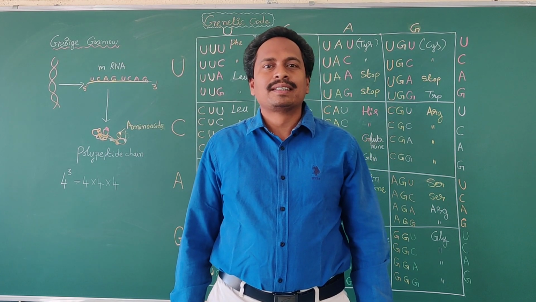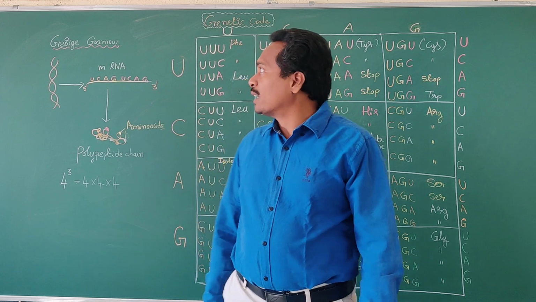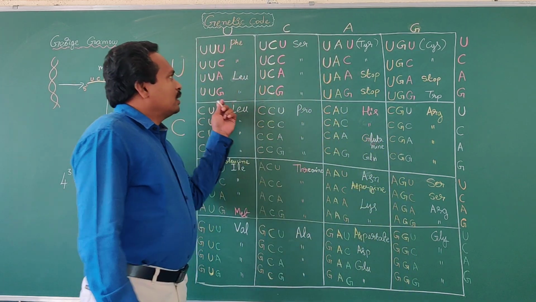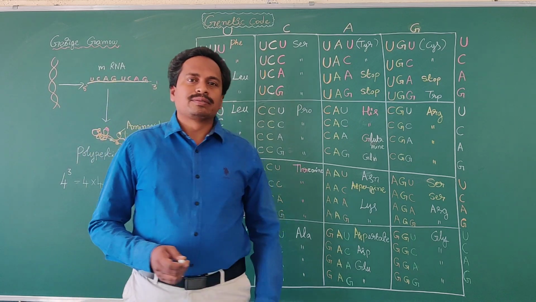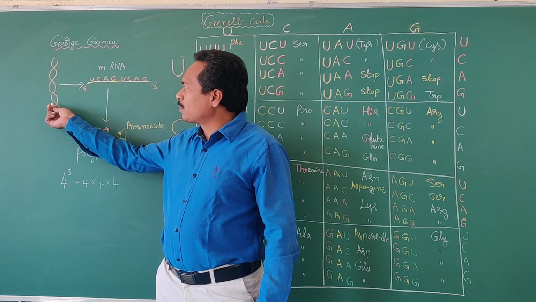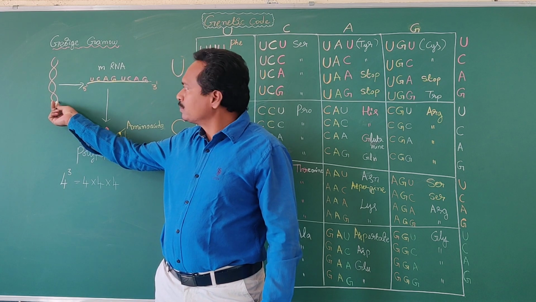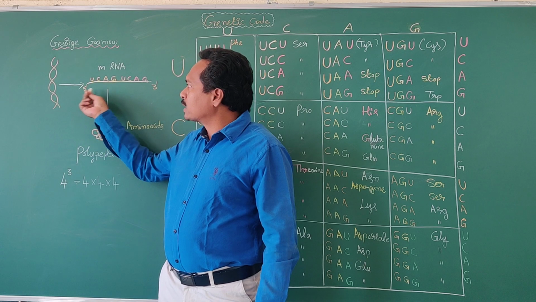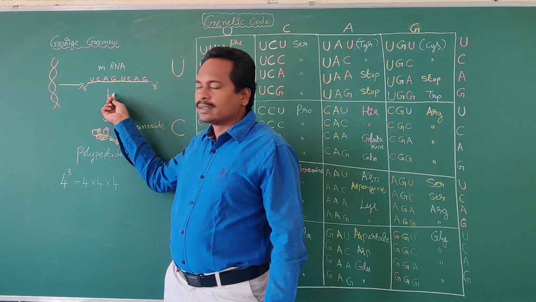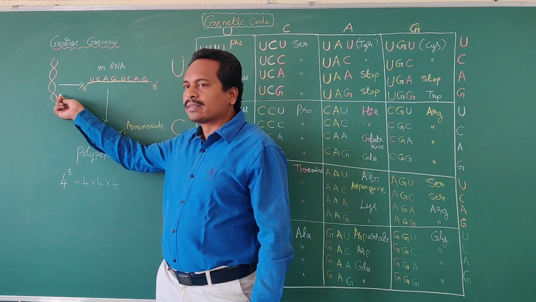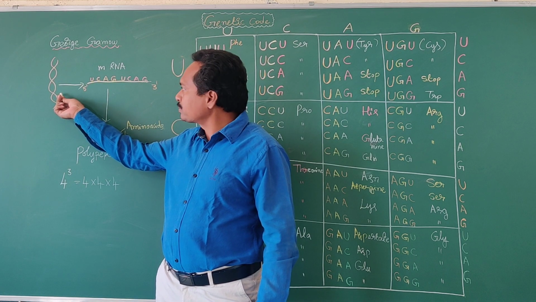Good morning, my dear students. Today I am going to teach you about the genetic code. Already you have learned about the structure of the DNA molecule. Two strands are present in a DNA molecule. The DNA molecule is involved in synthesis of RNA molecules. The synthesis of RNA from a DNA molecule is known as transcription.